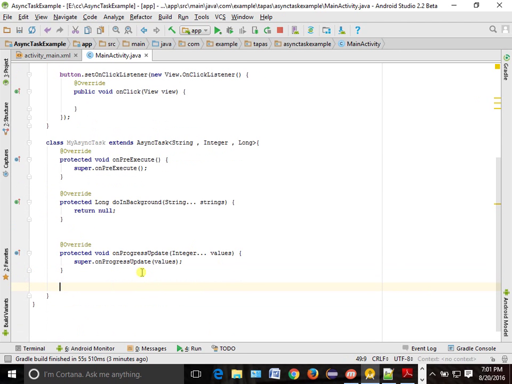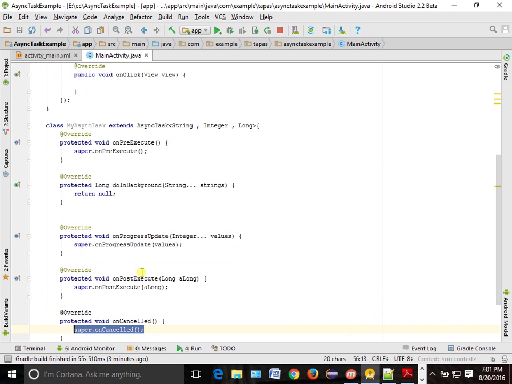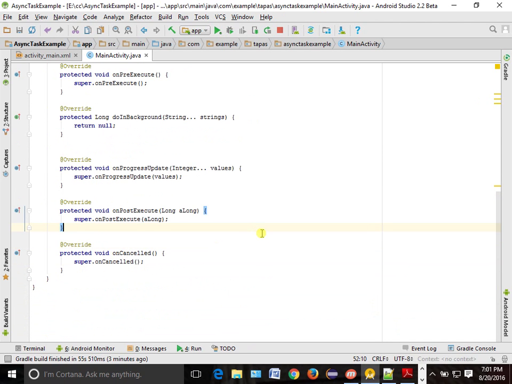Okay, then onPostExecute. So we will write all the methods. onCancel. So these are the methods. Automatically it will come, you just write on.